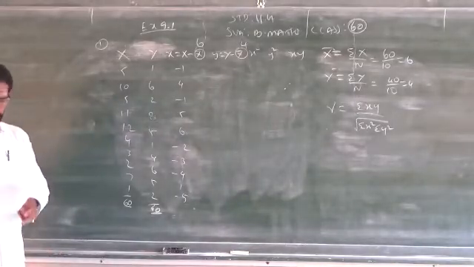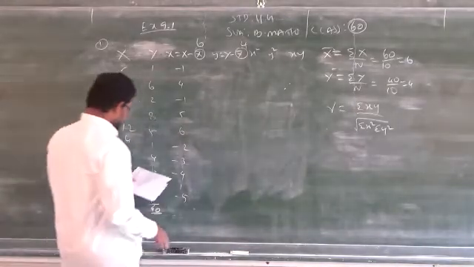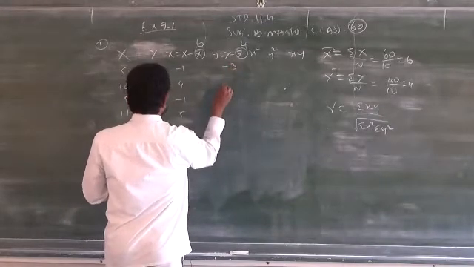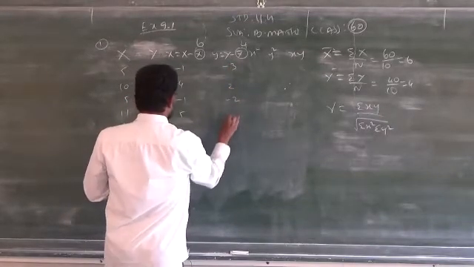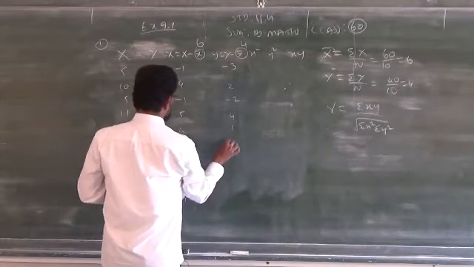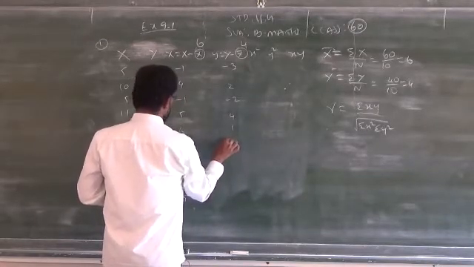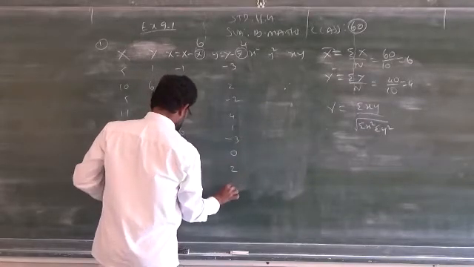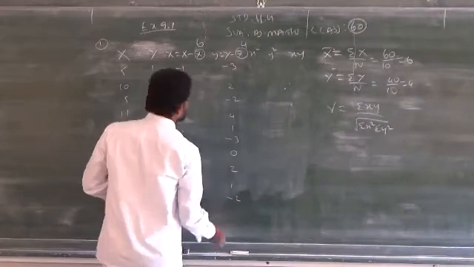I will write down the answers straight away. Please don't copy. You have to try and check whether it is correct or wrong. Clear? 4, 1, that is minus 3, 0, 2, 1, minus 2.